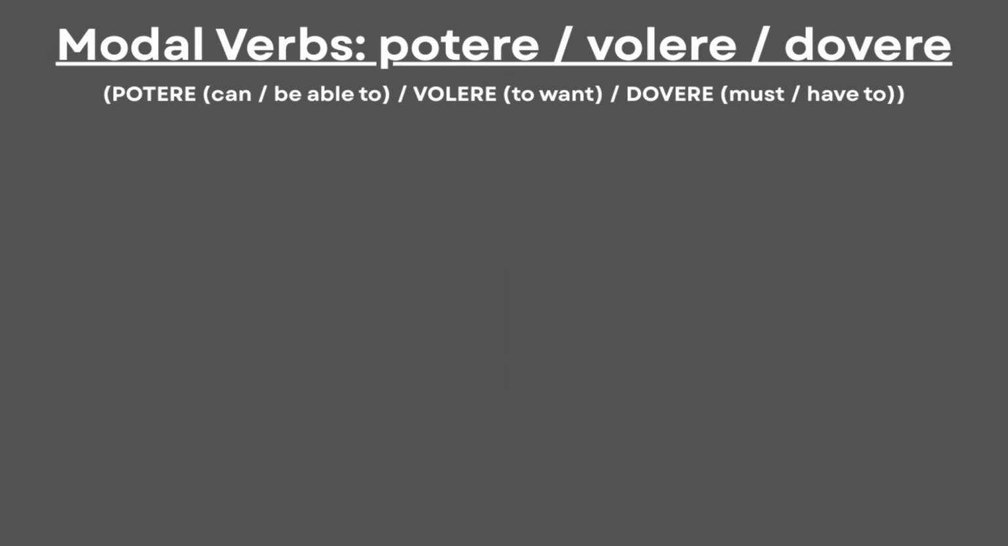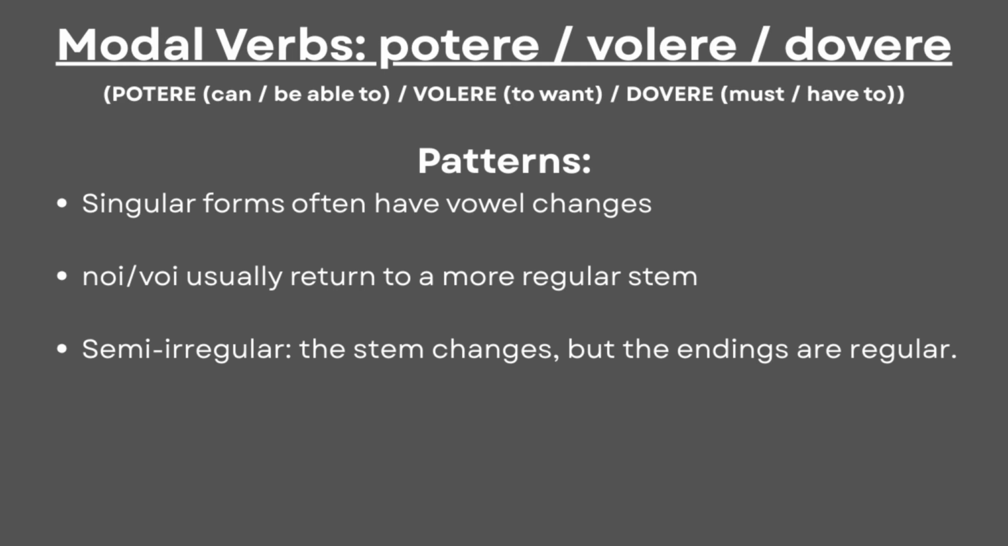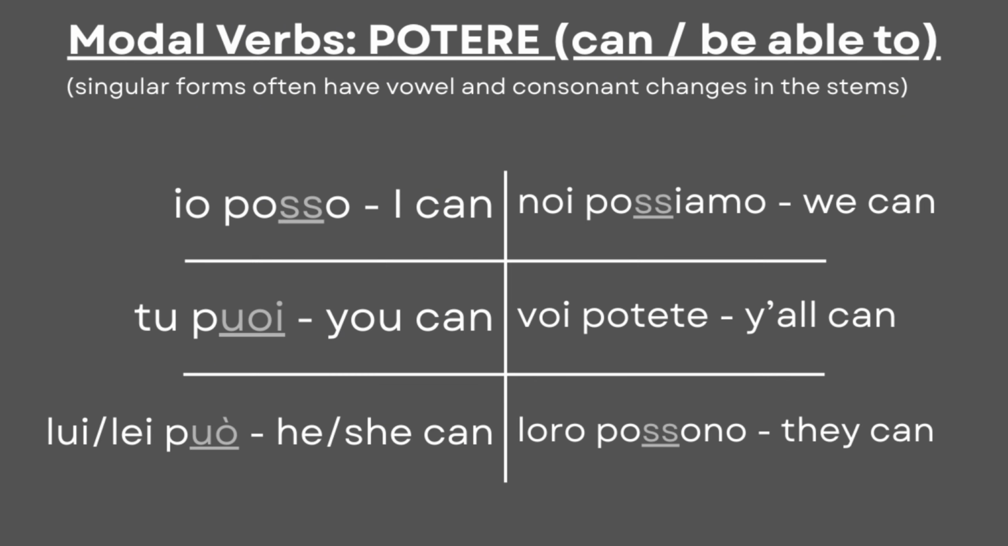At last, Italian modal verbs are also irregular because their stems change, adding consonants and vowels, while their endings remain regular. We can see the verb potere, can or be able to. Io posso. Tu puoi. Lui, lei può. Noi possiamo. Voi potete. Loro possono.